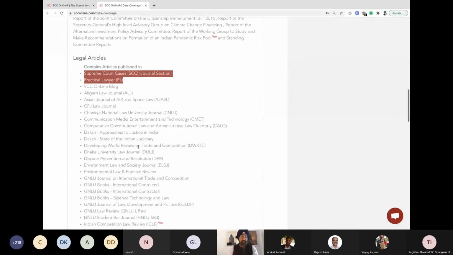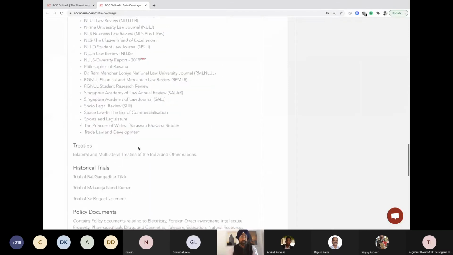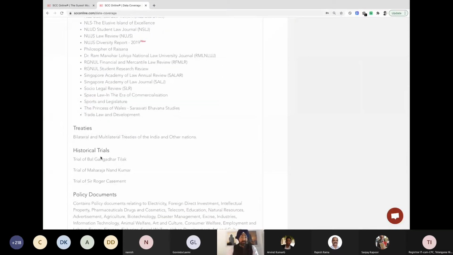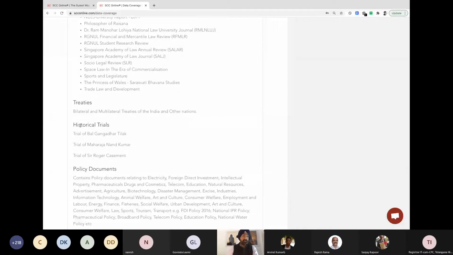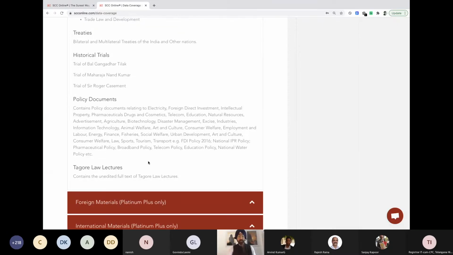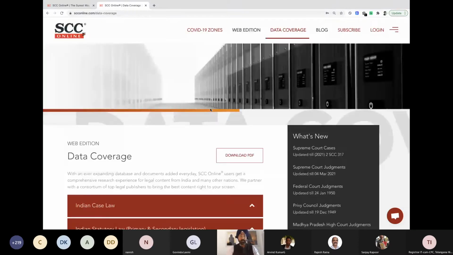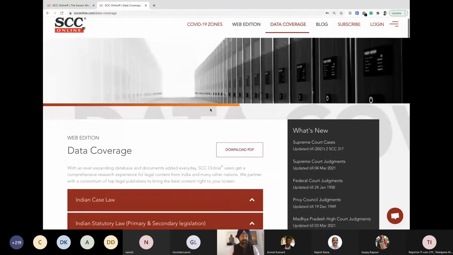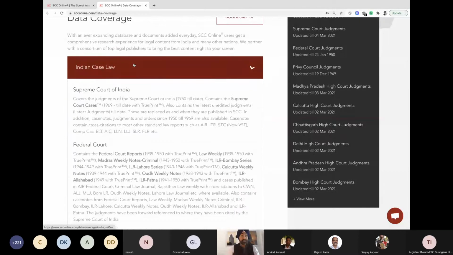And then obviously others will just follow. Treaties are there, and a few handpicked judgments which were of historical importance are available over here, which include your Bal Gangadhar Tilak case, Maharaja Nand Kumar, and Sir Roger Casement case. Policy documents, Tagore Law Lectures, and information is still a lot, but I think we got the point of what it is about. But one thing that I highlighted in the starting was TruePrint.